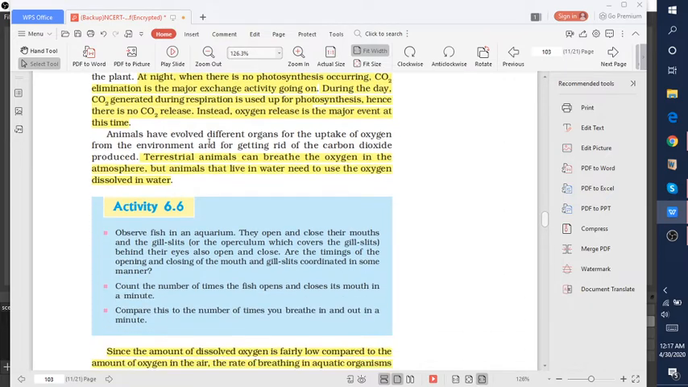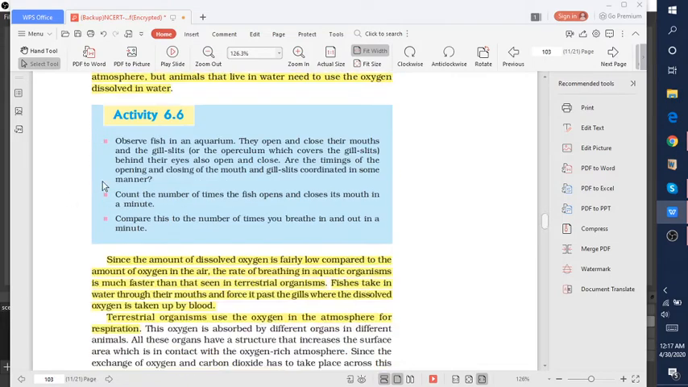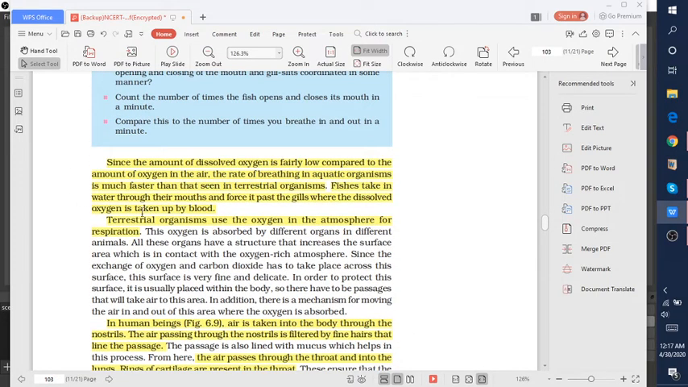So there are two types of animals. One is terrestrial animals and another is aquatic animals. Terrestrial animals can breathe the oxygen from the atmosphere, but aquatic animals that live in water use the oxygen dissolved in water. Students, this is very important: the rate of breathing in aquatic organisms is much faster than in terrestrial organisms.